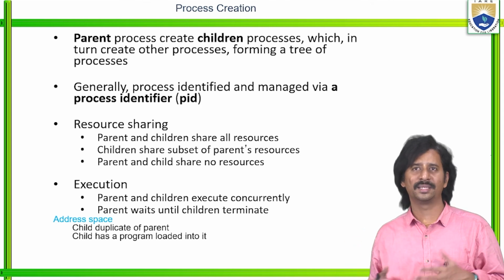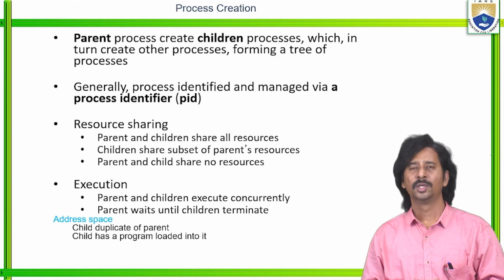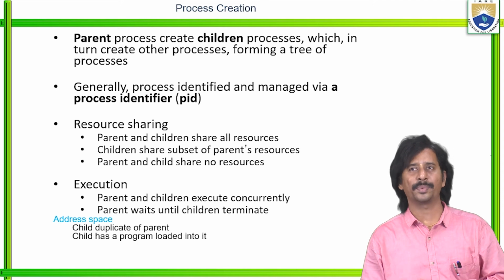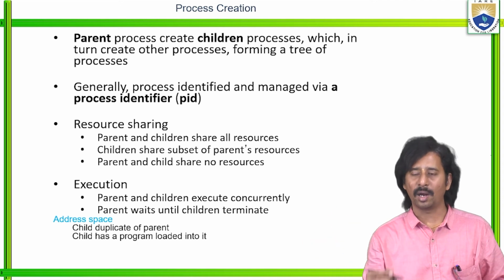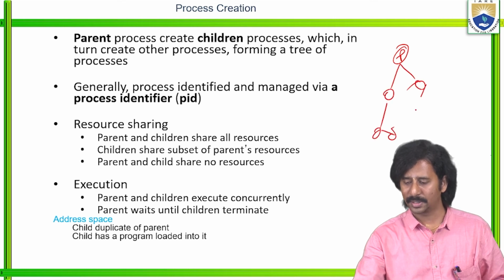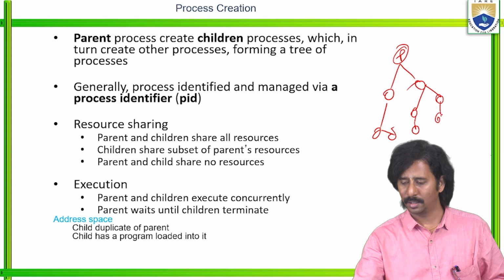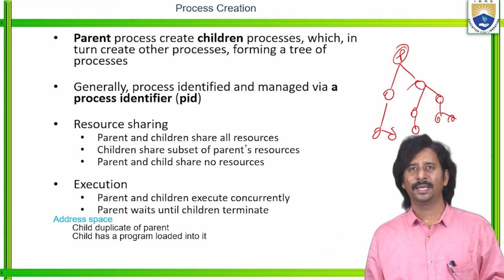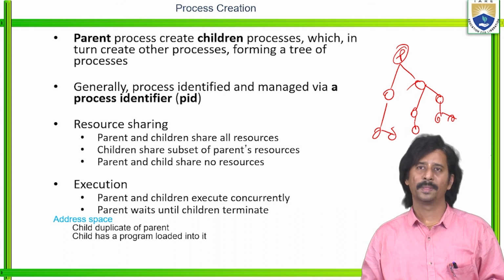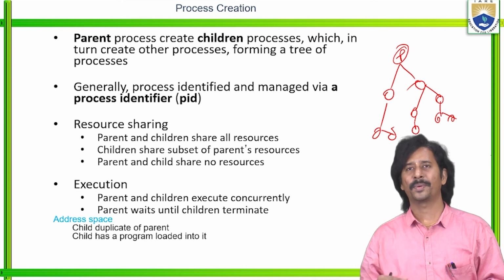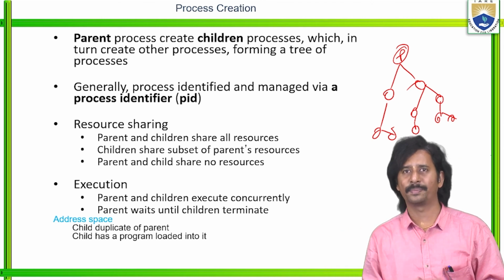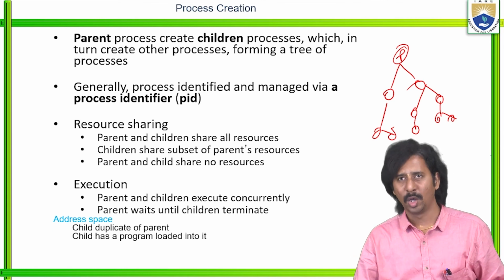There are a number of mechanisms to create a new process. Here the parent process creates child processes, which in turn create other processes, which forms a tree of processes. This is the parent process, and these are the child processes. How do we identify each and every process? Generally, with the help of the process identifier, the processor identifies where that process is available, what the size of that particular process is, and so on, just like our roll number.